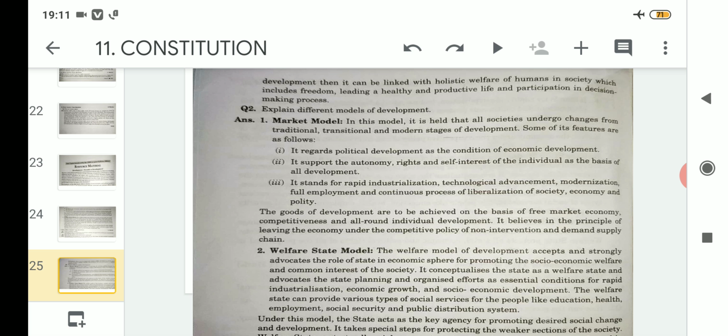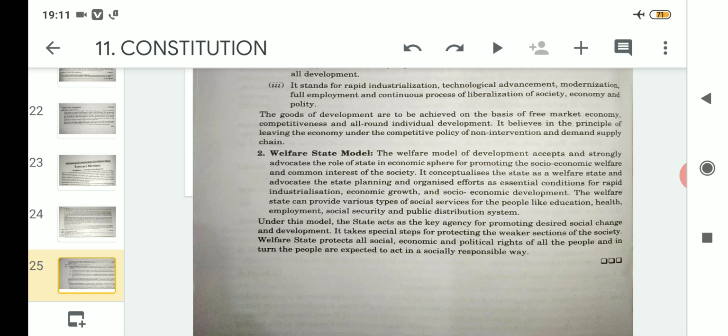So as a whole, we can say that market model believes in the principle of leaving the economy under competitive policy, where non-intervention and demand supply should be continuous. Then moving on to the next model, that is welfare state model, where the welfare state strongly advocates the role of state in economic sphere. That means apart from economic development, it also promotes the socio-economic welfare. Clear? The welfare state can provide various types of social service for the people, like education, health, employment and social security and public distribution system.